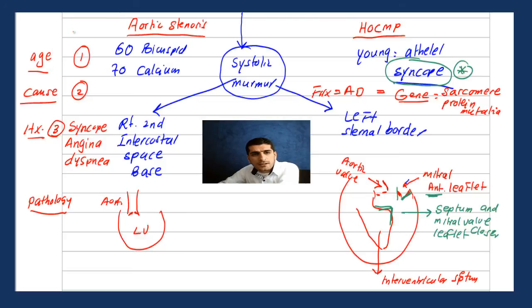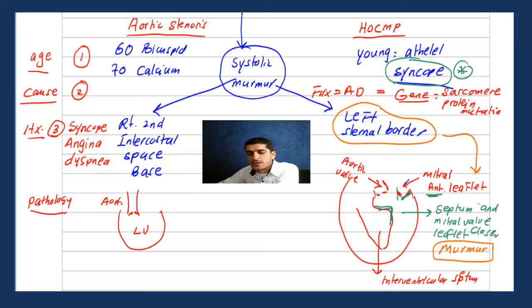Let's make another color. That's why you will get a murmur here, which is a systolic murmur, harsh, at the left sternal border. So I said it's a systolic murmur from the beginning. I said left sternal border. And now, why is there a murmur? This was the explanation: the septum becomes close to the leaflet.